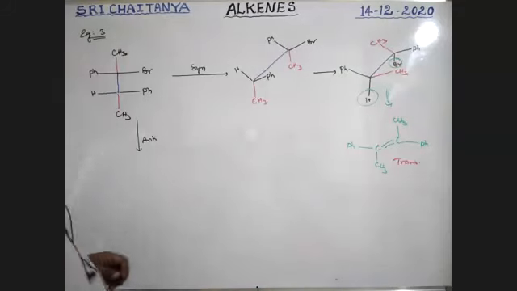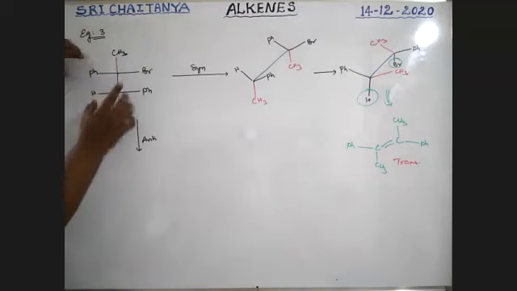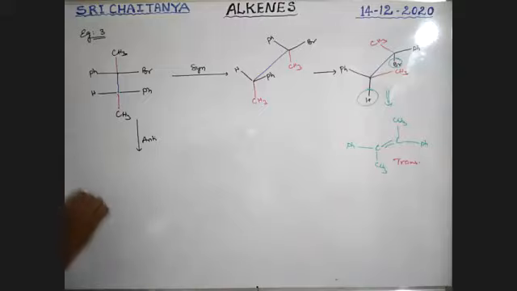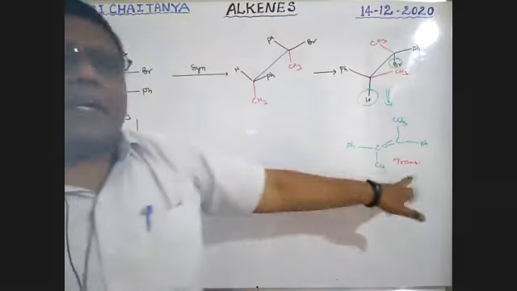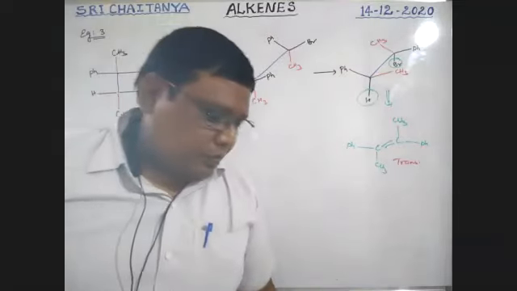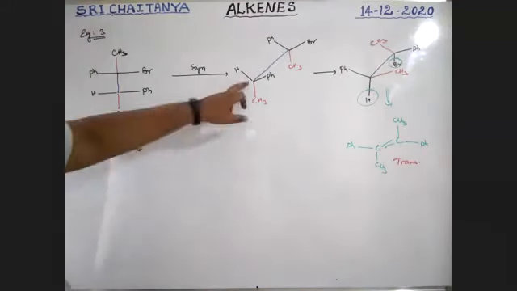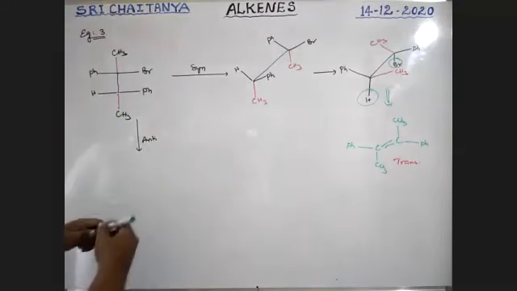So first of all, bend these two groups downward. Automatically these two groups are downward and the remaining four groups are in the upward direction. Finally, we maintain the form. Now apply trans elimination, anti-elimination, boys. Apply yourself. First of all, I am taking this one in the downward direction.